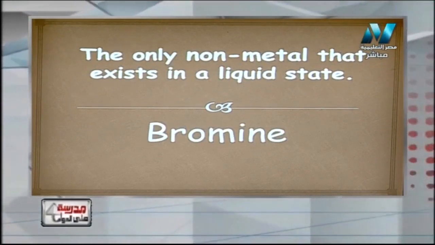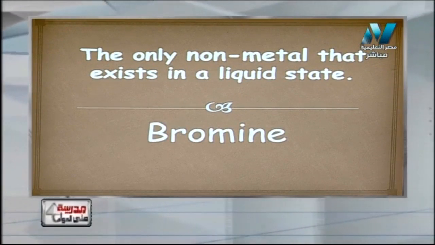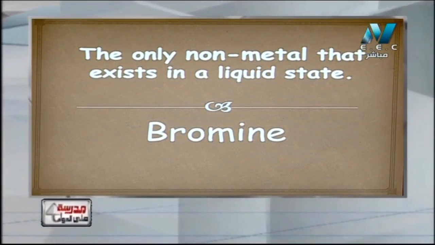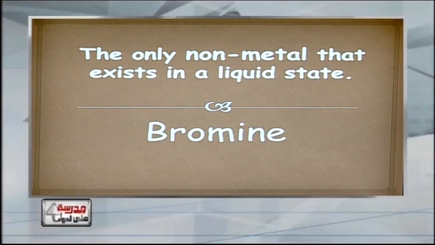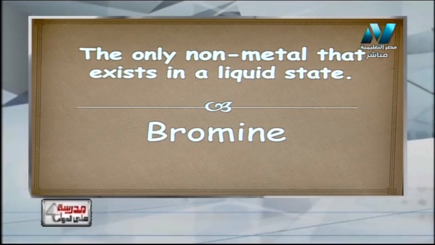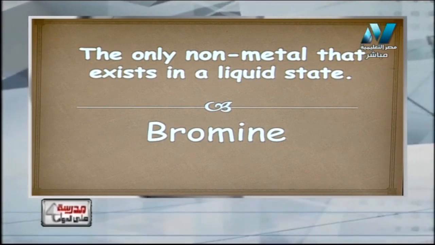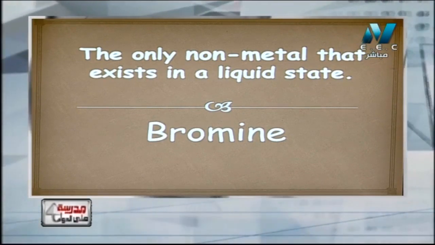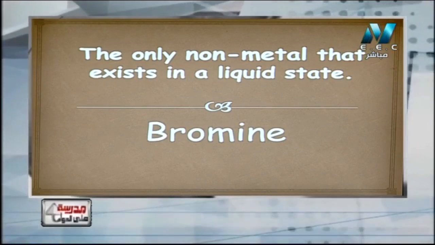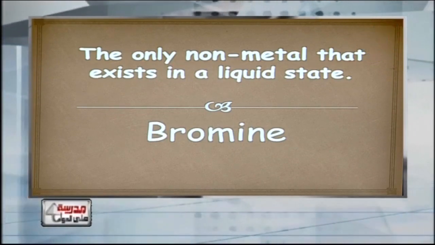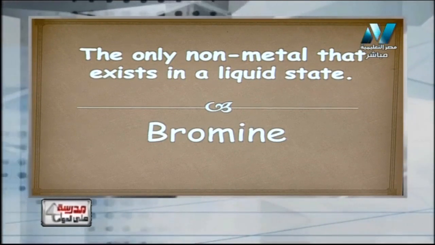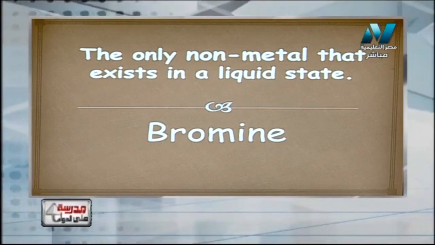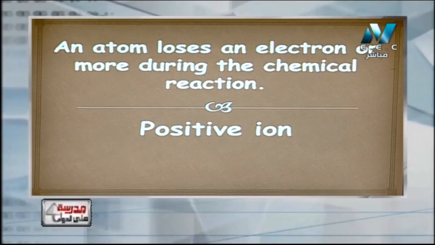The only non-metal that exists in liquid state. element الوحيد اللي بيكون non-metal في حالة liquid state هو bromine. But the only liquid metal which is found in liquid state is the mercury. Again, the only liquid metal is mercury, but the only liquid non-metal is bromine. ناخد بالنا كويس قوي من الفرق بين الاثنين. الفرق بينهم ان في واحد metal هو الميركوري وهو liquid، والتاني non-metal هو برضه liquid اللي هو البرومين.